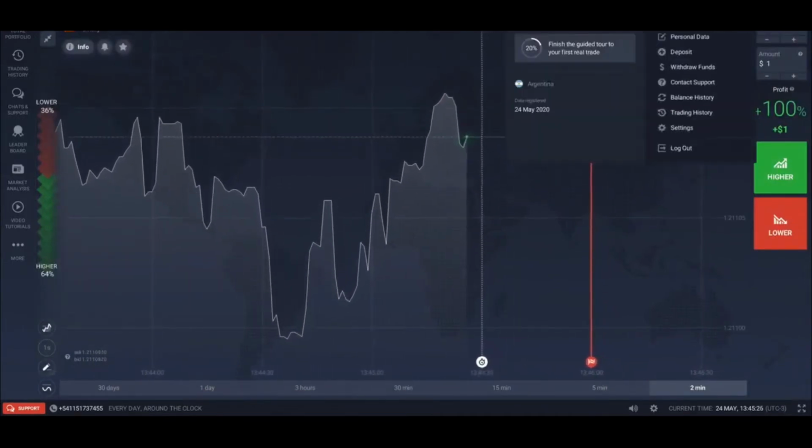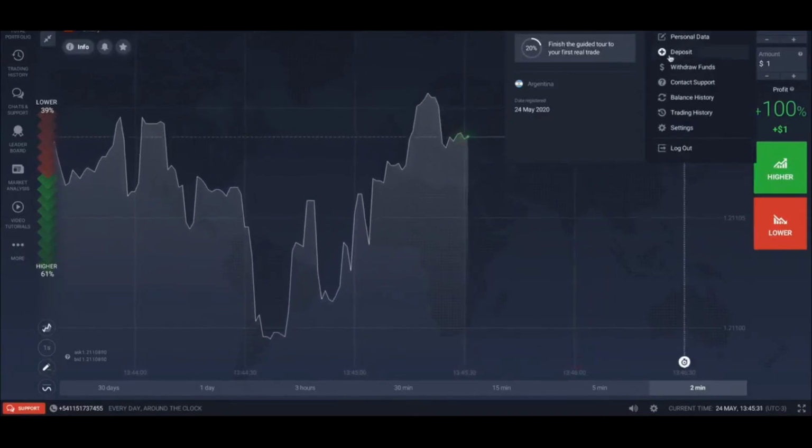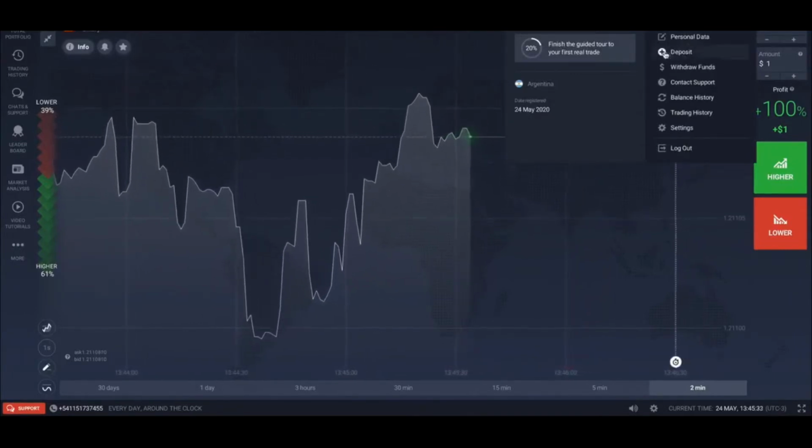Okay, again, going back here, you can always go and upload a picture, your personal information, and here's where you would go to click or to make a deposit.